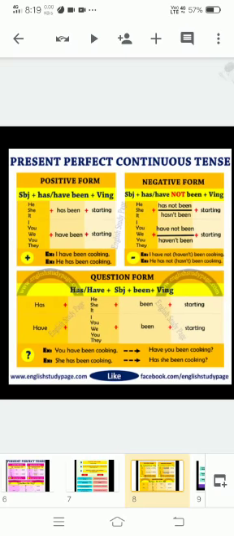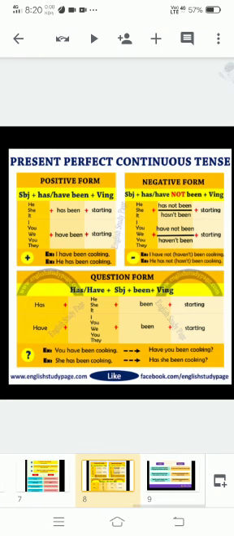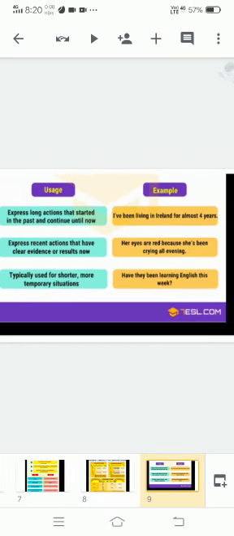So with simple, like you have been cooking, in present perfect continuous it will be have you been cooking with interrogative, okay. She has been cooking, this is simple, so in present perfect continuous with the interrogative form will be has she been cooking, okay. So let's see its uses and examples, okay.